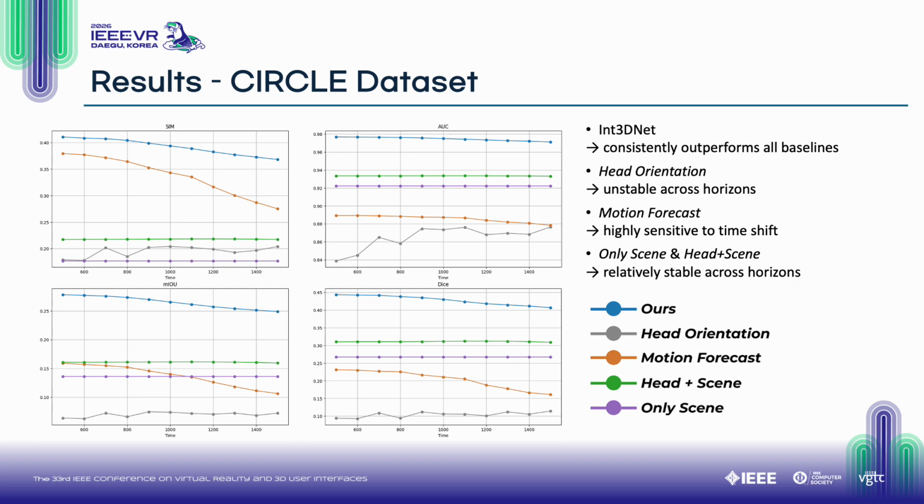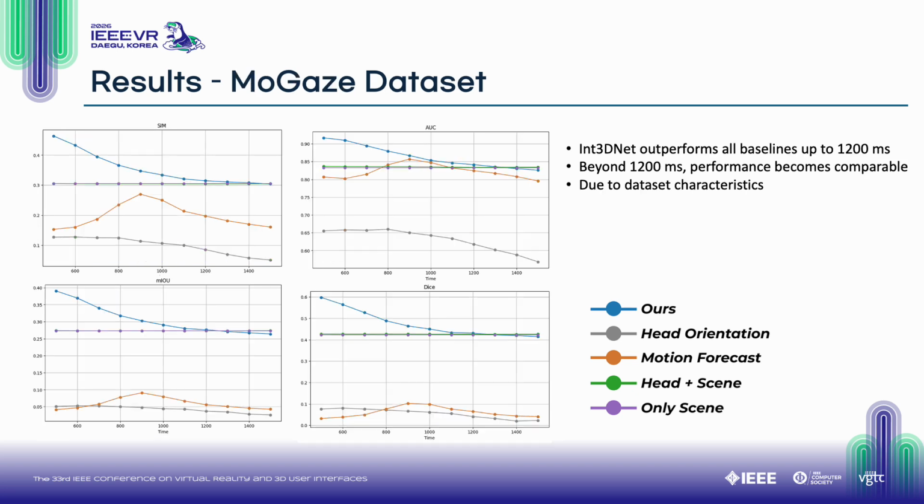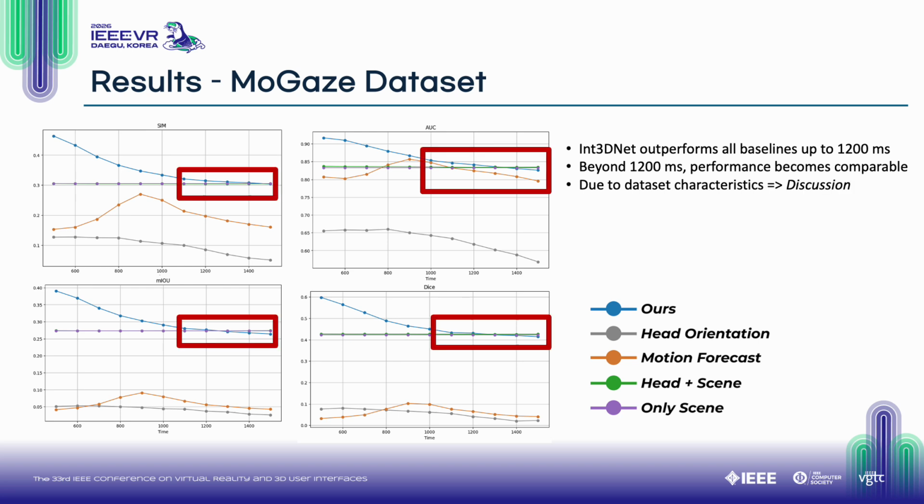In particular, the motion forecast baseline is highly sensitive to the sampling time, showing substantial degradation as the sampling point shifts. On the MoGaze dataset, Int3DNet outperforms our baselines up to 1200 milliseconds. But beyond that, performance becomes comparable to other baselines. This is mainly due to characteristics of MoGaze, and I'll come back to this in the discussion.